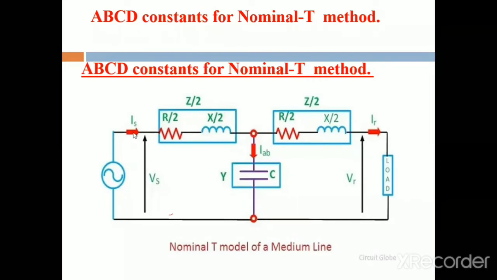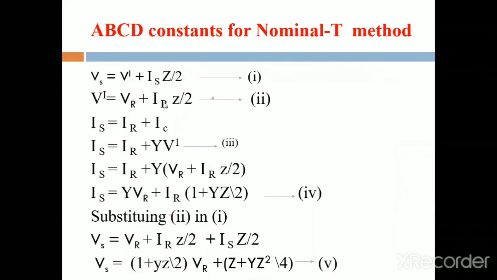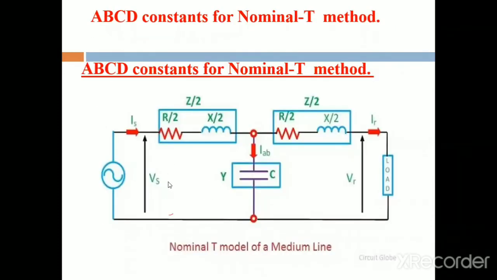This is the sending end current. This is the sending end voltage. This is the Z/2 impedance, and this is the Z/2 impedance. This is the IAB, the current flowing through this capacitance. VR is the receiving end voltage. IR is the receiving end current. First we write down the equations for the sending end voltage and sending end current. Apply KVL in this network.